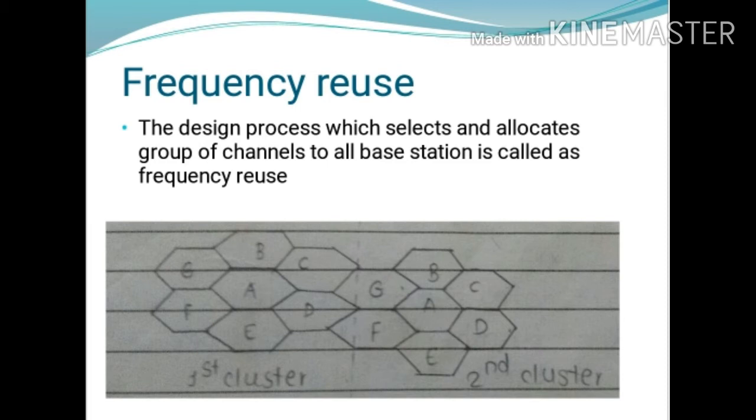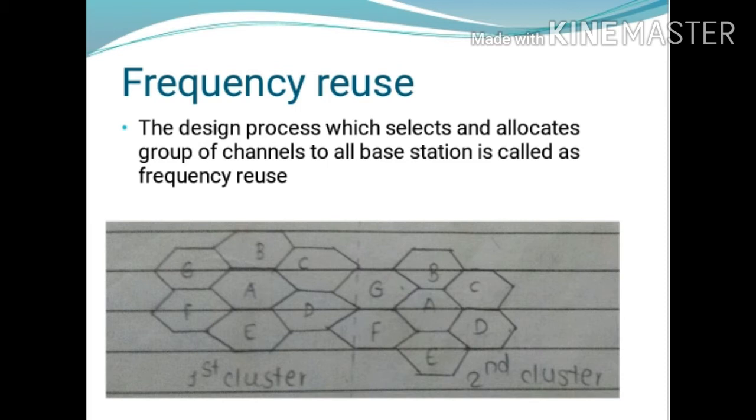Okay. So frequency reuse means the design process which selects and allocates groups of channels to all base stations. Frequency reuse is an important concept because in this a single transmitter of higher power need not be used to cover the entire area.